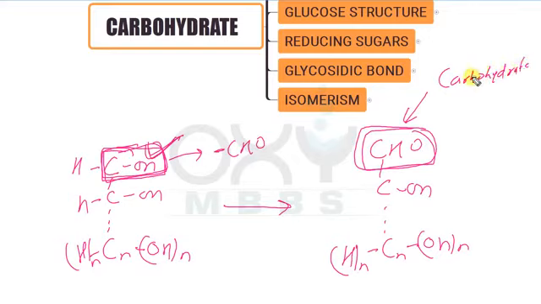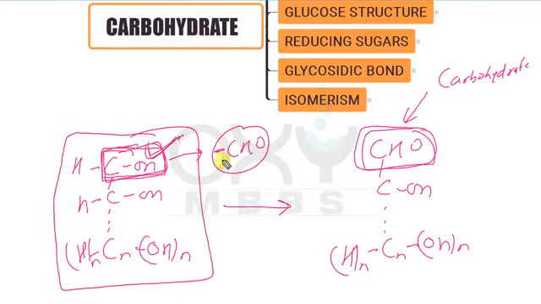So carbohydrate की definition क्या बनेगी? Carbohydrates are actually the aldehyde or ketone derivatives of the polyhydroxyl alcohols. Now this is called the carbohydrate or sugar, and as this carbohydrate is having aldehyde group, that is why it is called the aldoses.